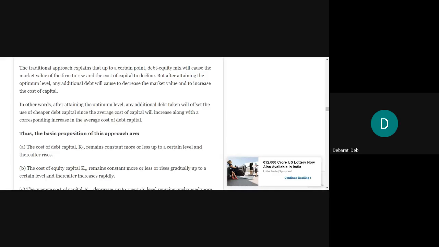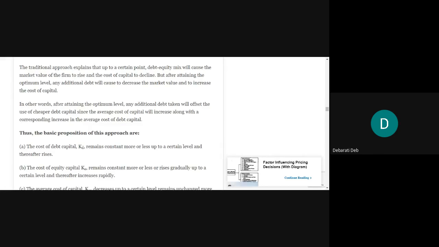Since the use of cheaper debt will be offset by the additional debt, the average overall cost of capital will start to increase along with the corresponding increase in the average cost of debt capital. Since the cost of debt will start to increase, the average cost of capital will also increase, and that higher risk perception will cancel the advantage of using the cheaper debt capital in the capital structure.